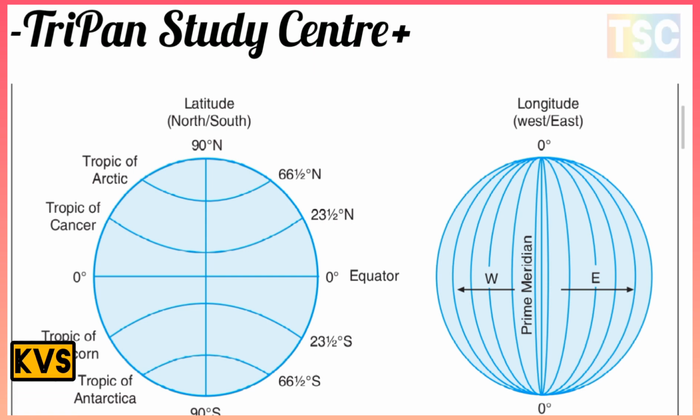There is the latitude and the prime meridian shown, and the Tropic of Cancer is also shown here, and there is the equator, the Tropic of Capricorn, and the Antarctic Circle. This is the most important figure on your screen. There is the shape of the earth and the directions on your screen.